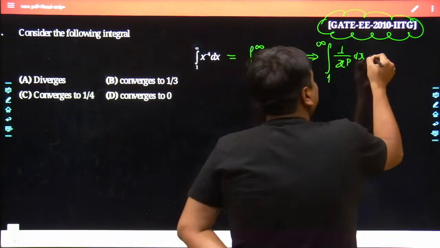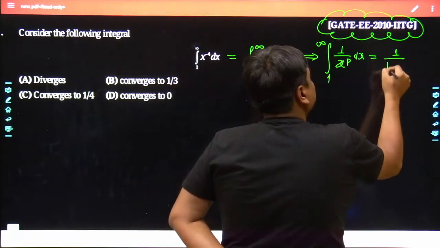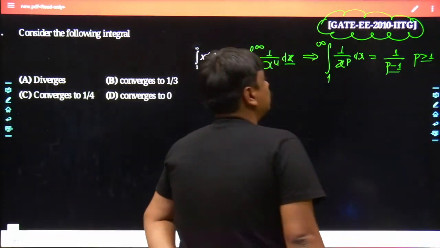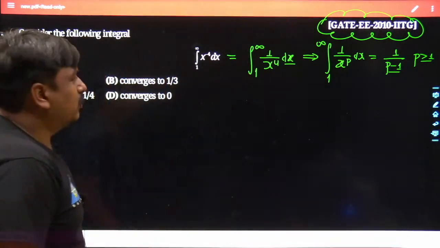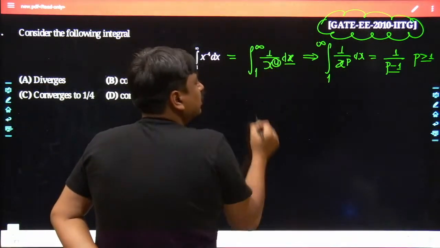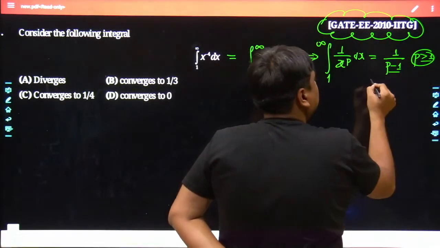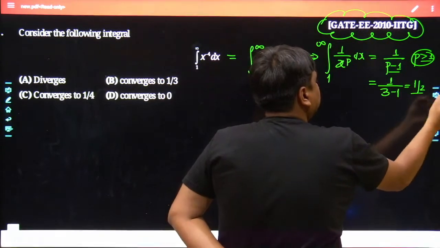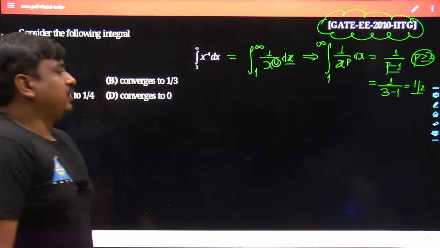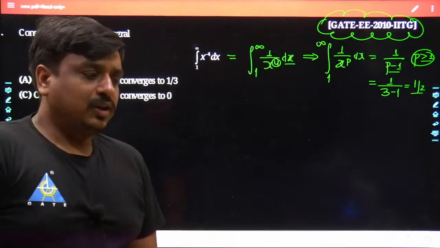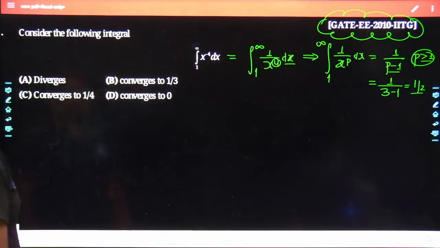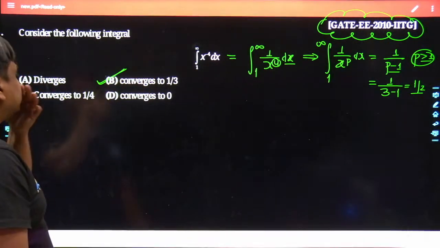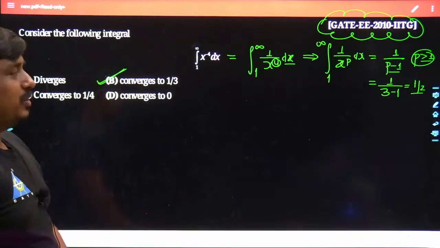The result was 1 upon p minus 1, only and only when p is greater than 1, not even equal to 1. Specifically in this problem, the value of p is 4, so obviously it falls in this category. So you would take its value as 1 upon 4 minus 1, that would be 1 upon 3. Agreed? Till this point, each and every thing must be clear to all of us, and the answer would be B.